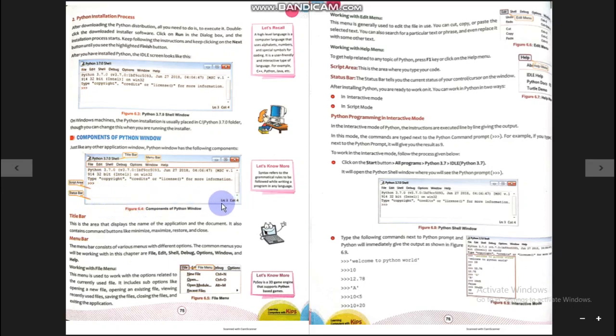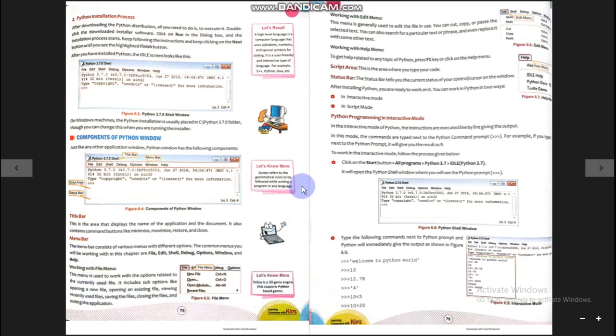It gives you information about the current status of your control or cursor on the window. The title bar will give you information about the program name. The menu bar will provide you various menus supporting various commands.